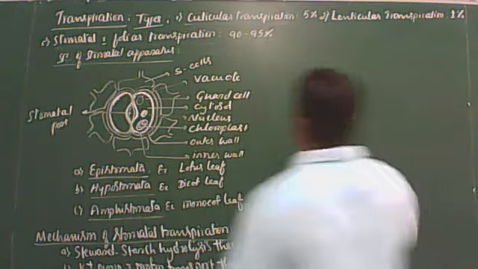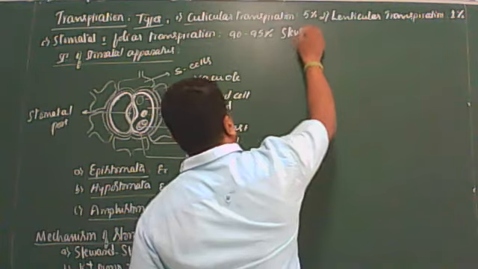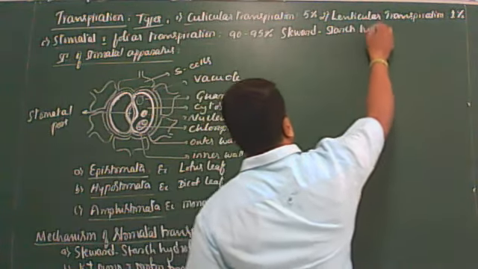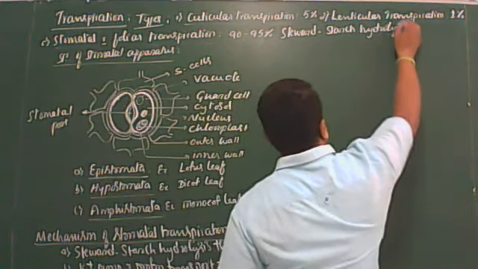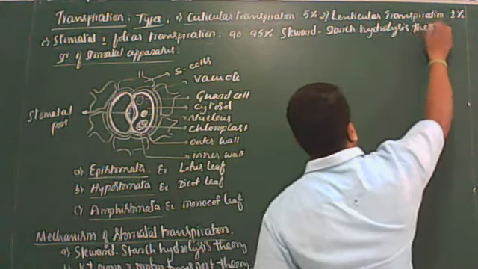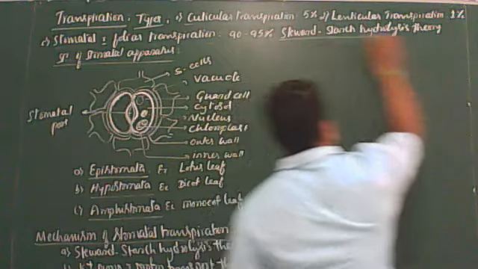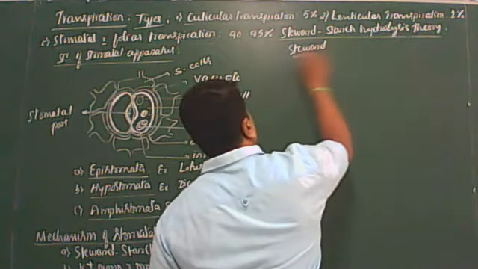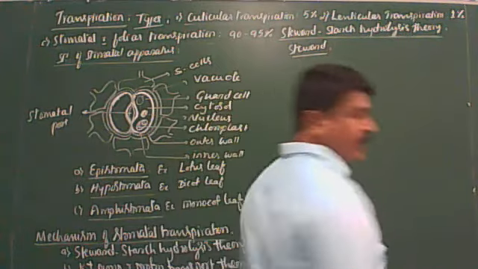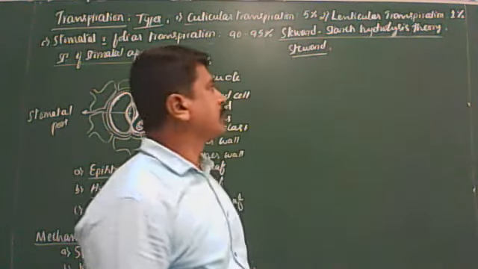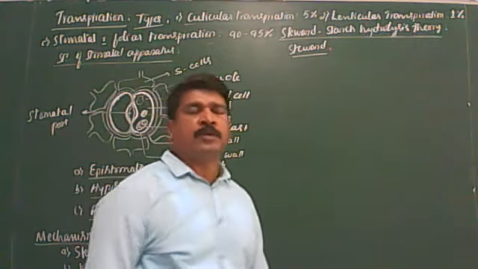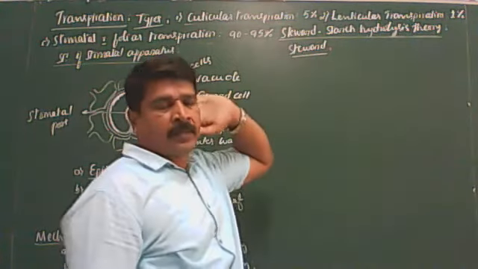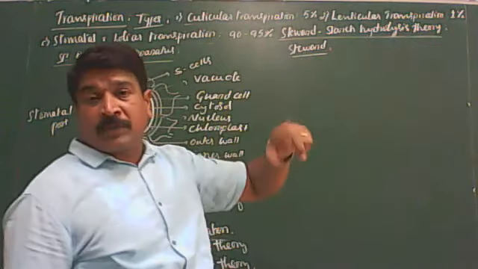Okay, first let us come to the Steward starch hydrolysis theory. This theory was proposed by Steward. According to this theory, guard cells store a large amount of starch during night.